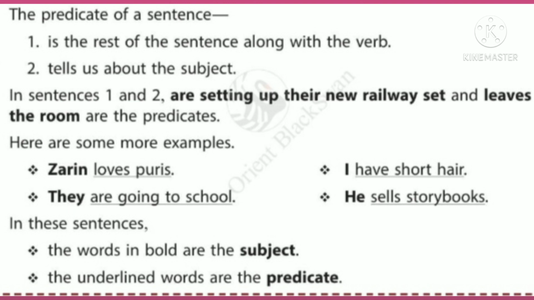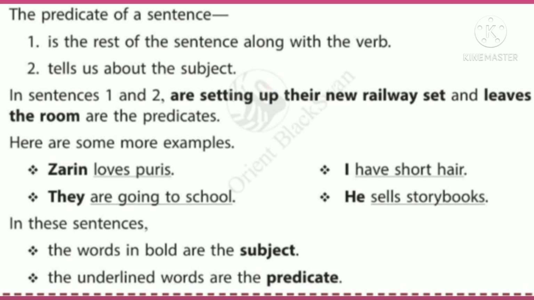Zarin loves puris. Here Zarin is the subject. Loves puris is the predicate. I have short hair. I is the subject. Have short hair is the predicate. They are going to school. Which is the subject? Yes, they. Then are going to school is the predicate. He sells storybooks. He is the subject. Sells storybooks is the predicate.